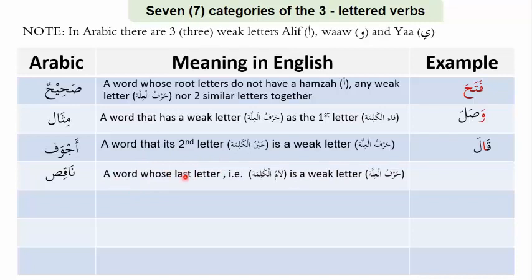A word whose last letter, that is lamul kalima, is a weak letter, that is, a harful illa. For example, da'a and rama. Then there is mahmuz.